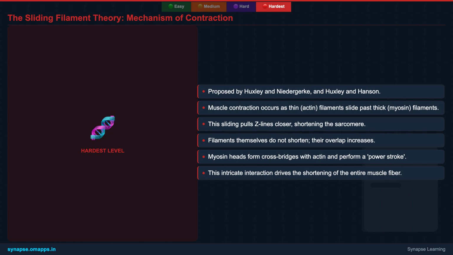This sliding action pulls the Z-lines, which define the boundaries of a sarcomere, closer together, thereby shortening the entire sarcomere and, consequently, the entire muscle fiber.